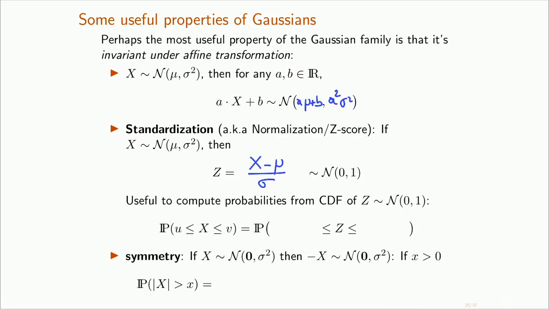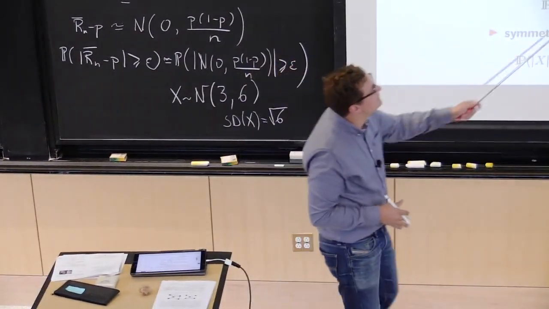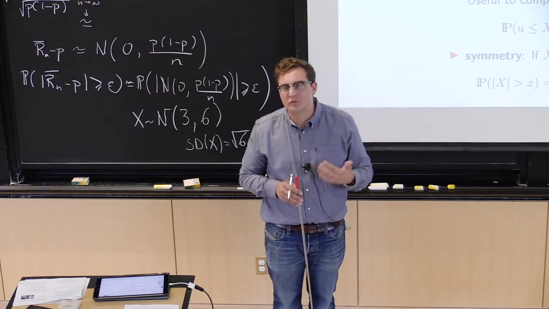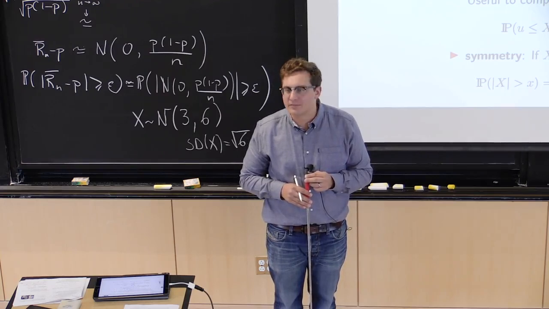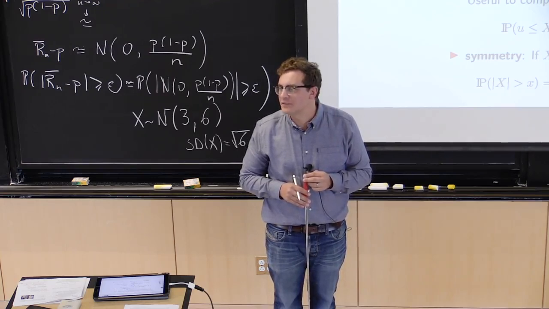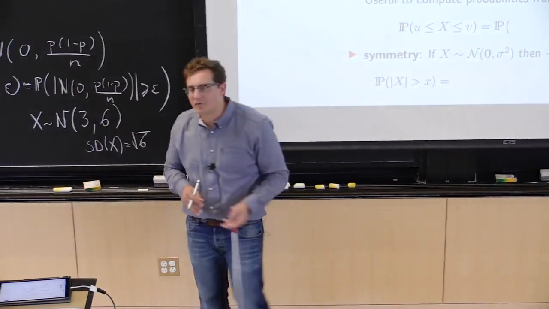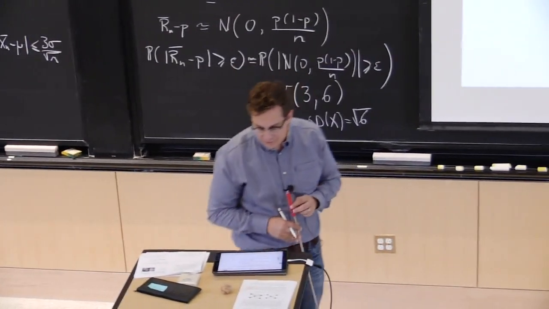And we know from this guy that this is also a Gaussian. So this process is called standardization or normalization. This quantity is sometimes referred to as the z-score of x. And the reason why we do this is because if we want to read something about tables, it's not very convenient to have a table for every possible value of mu and every possible value of sigma squared. But we can actually have only one table for a standard Gaussian and go from any Gaussian to that guy. OK, and that's how we're going to do this.